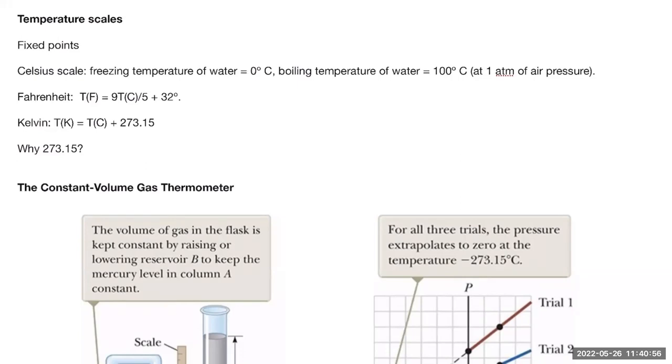They're just based on historical definitions. There is nothing scientific about it. I don't have to define the 0 degree as the freezing temperature of water or 30 degrees. It doesn't matter, but people already define it, so we can keep it that way. But what's scientific is the next one. It's called the Kelvin scale.